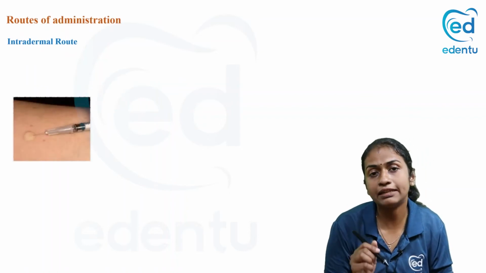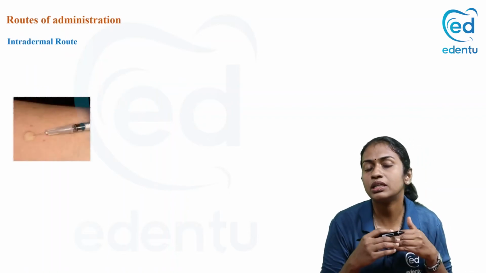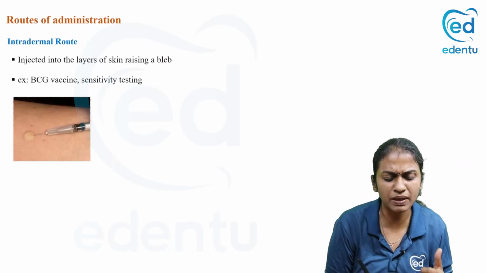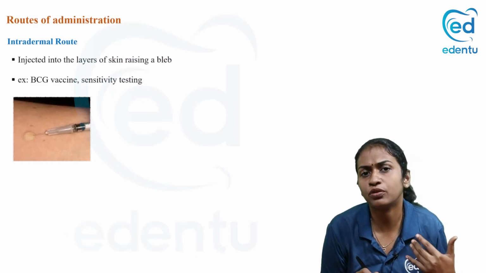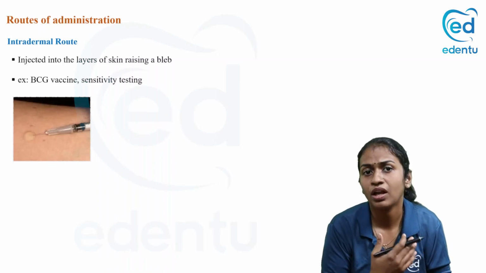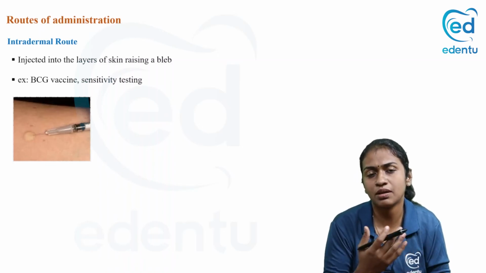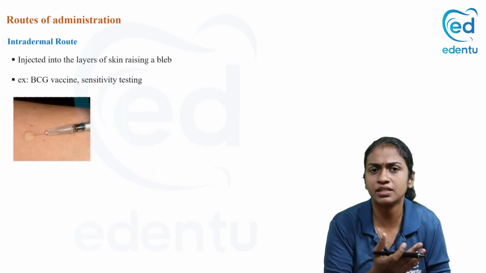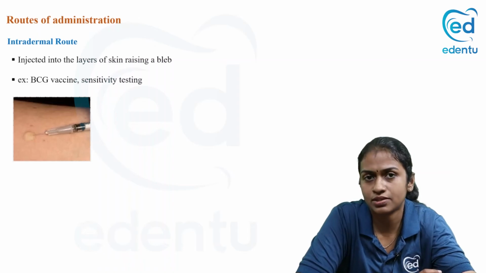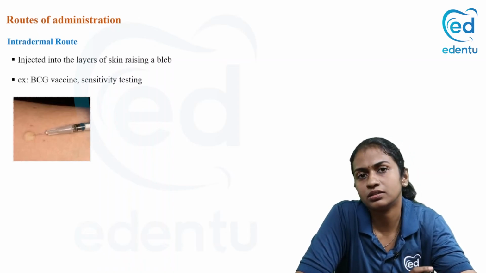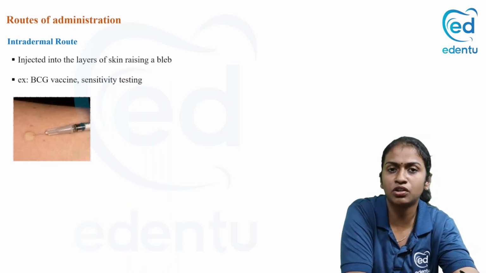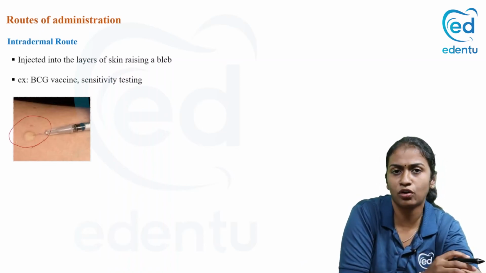The last one is the intradermal route, where we are injecting just under the dermis, just under the skin. This is mainly given for BCG vaccination and for intradermal drug testing. When a test dose is given, for example, in case of antibiotics or NSAIDs, for that matter any drug, before we give injections, we should do a test dose. We give it by this intradermal route, injecting the drug just beneath the skin, so that when you are injecting, you can see a welt formation.